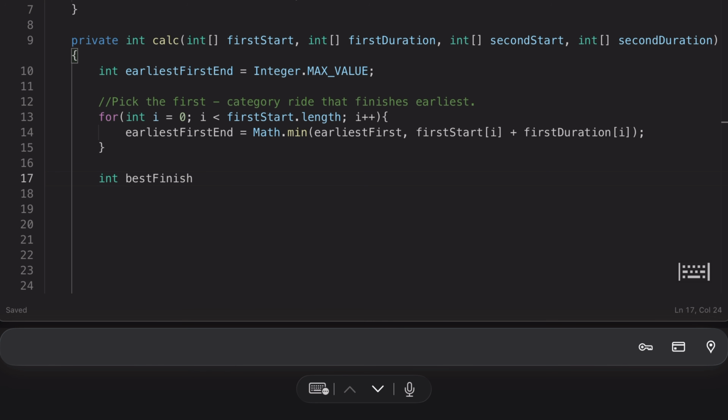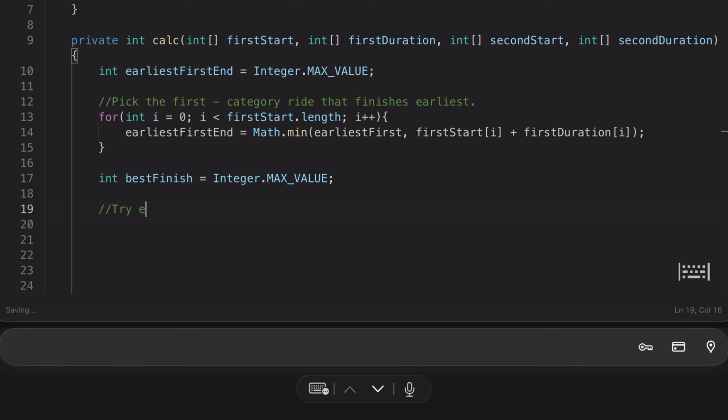Because we have to iterate over the second one, we want to try each second category, and then we'll find it. Remember the algorithm, we need to do the same thing here. So we'll say Integer.MAX_VALUE.